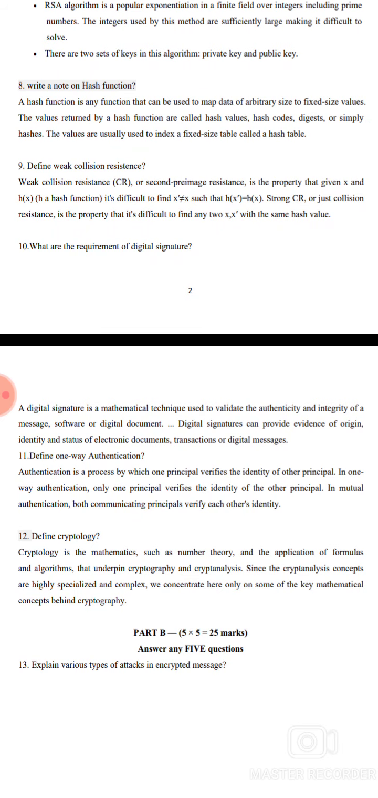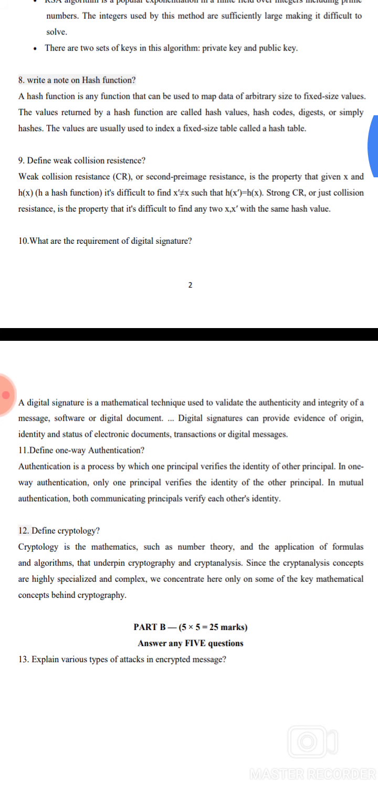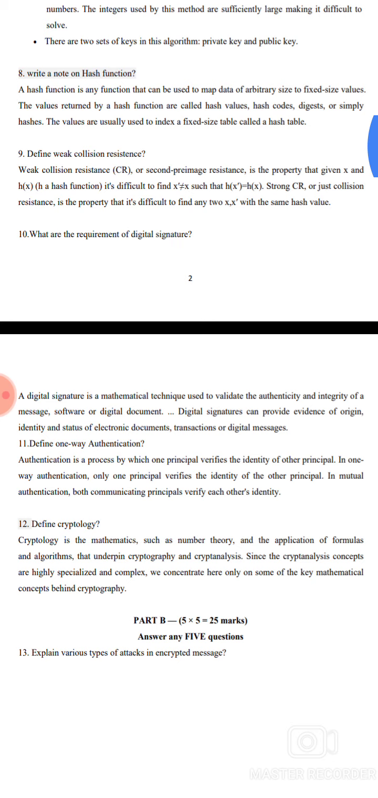8. Write short notes on hash function. A hash function is a function that can be used to map data of arbitrary size to fixed-size values. The values returned by the hash function are called hash values, hash codes, digests, or simply hashes. The values are usually used to index a fixed-size table called a hash table.